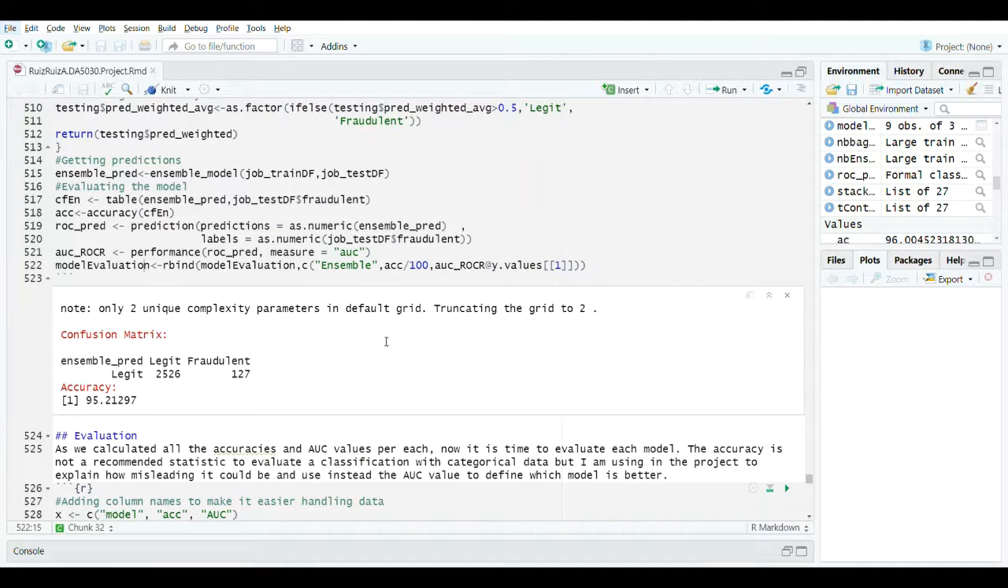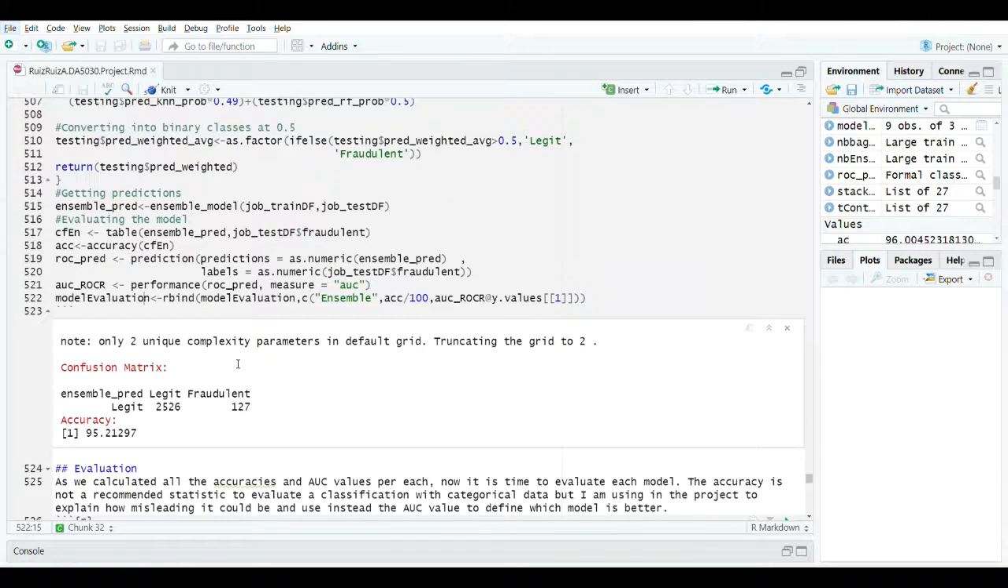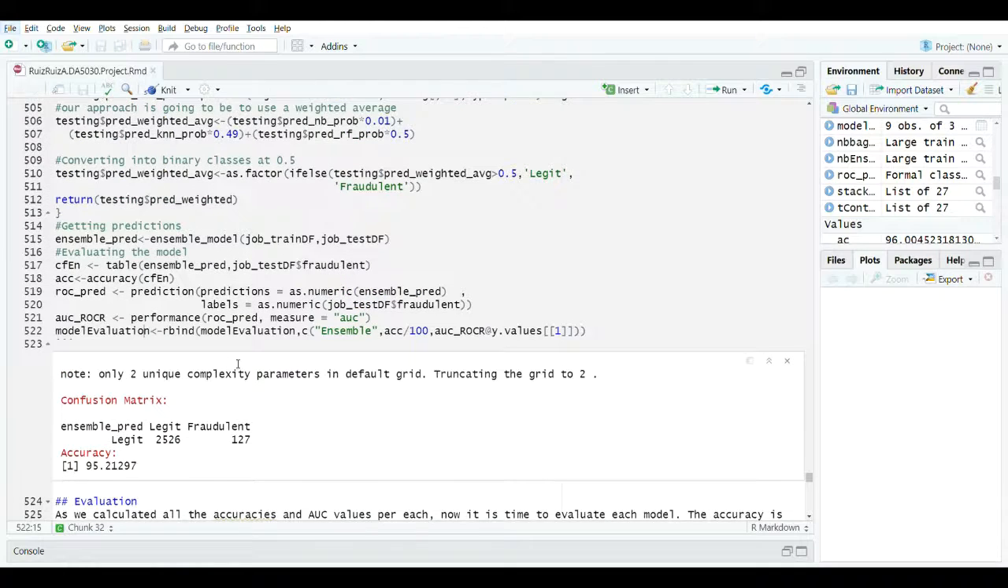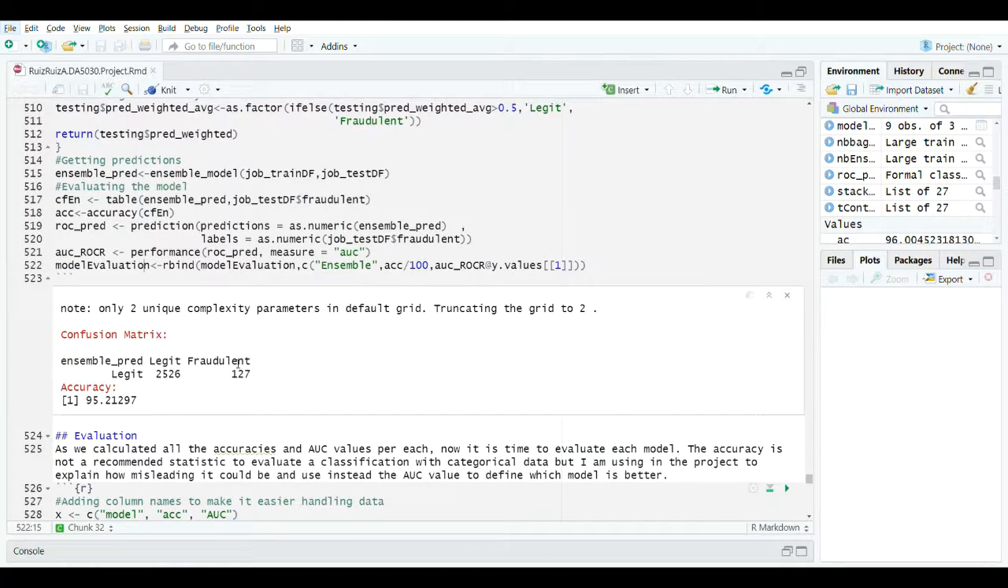So here we can see the confusion matrix of the ensemble model, and we can see that it's actually really bad. It's happening the same as with the naive Bayes, because it is identifying all of them as legit and is not actually classifying our data set. So what we have to consider here is that when we combine the models, if we have a really bad one, it is going to affect the others no matter how good they are.